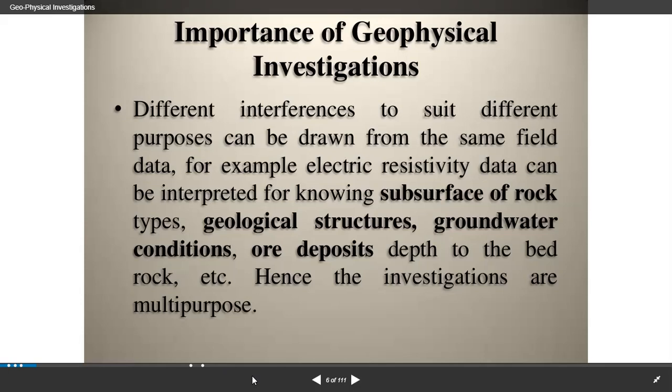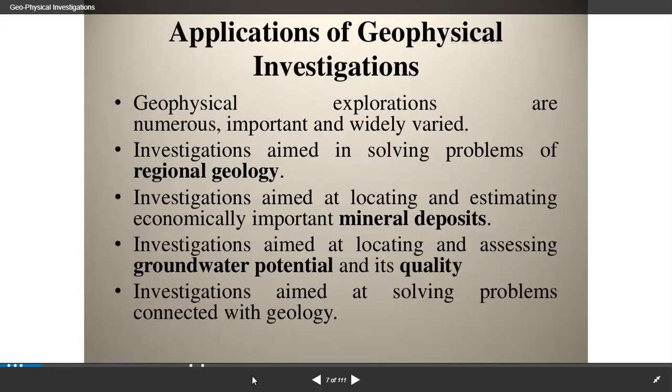Here, different interpretations for different purposes can be drawn from the same field data. For example, electric resistivity data can be interpreted for knowing subsurface rock types, geological structures, groundwater conditions, ore deposits, depth to the bedrock. Hence the investigations are multi-purpose.